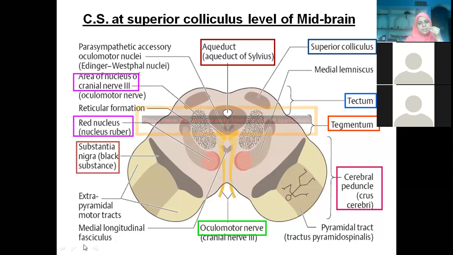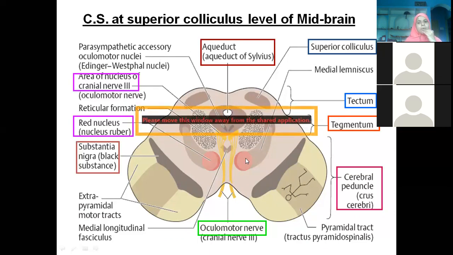So now this first section we are taking at the level of superior colliculus. What are the various things you are finding? This is in the middle. You are finding the superior colliculus here. That means this is which part of the diagram? This is dorsal and this is ventral. On the ventral aspect, just now I told you, crus cerebri. These projections are nothing but cerebral peduncles, also called crus cerebri, which are seen on the ventral aspect. Colliculi are seen on the dorsal aspect.